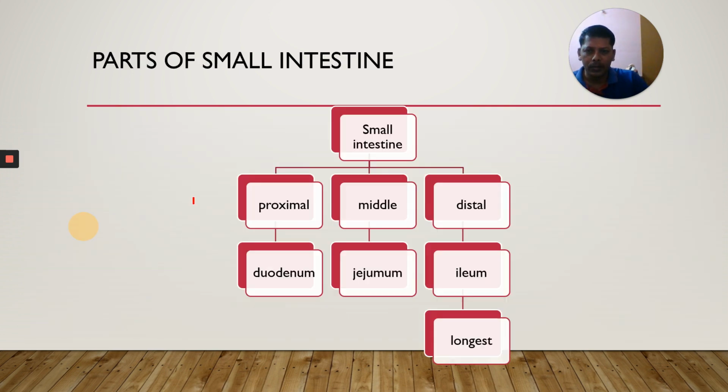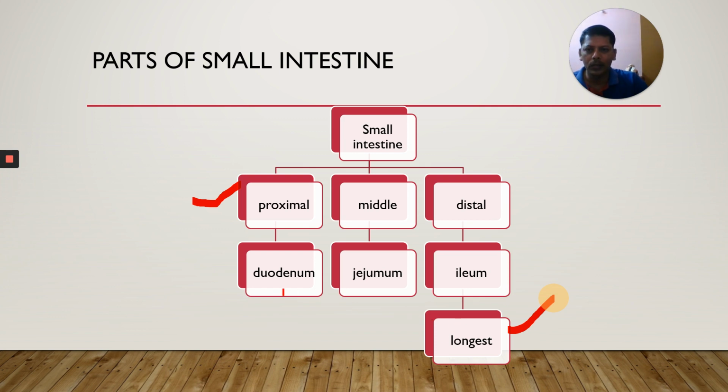The small intestine has proximal, duodenum; middle, jejunum; distal, ileum. The order is important: DJI, duodenum, jejunum, ileum. Ileum is longest. What is the longest part in the small intestine? That is the ileum.